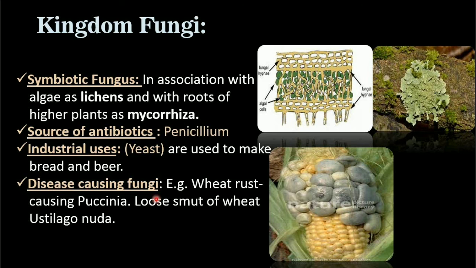Disease causing fungi, fungi cause a number of diseases. Some of the examples are there. See, it is the wheat, it is the corn disease caused by Ustilago, and wheat rust causing Puccinia. Loose smut of wheat, Ustilago nuda, is causing this disease. Okay, so these are the importance of kingdom fungi.